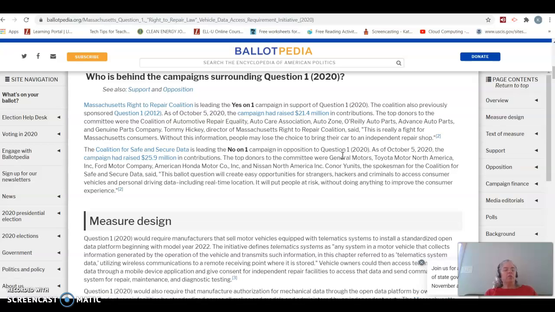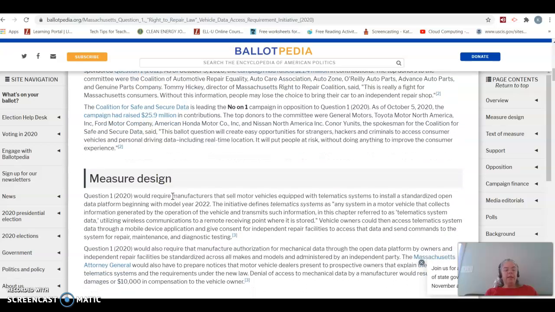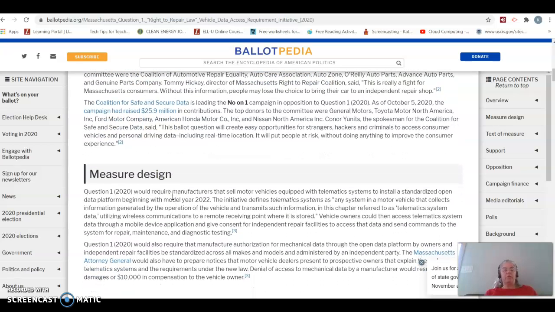And so it's very interesting to see who is for it and who is against it. And really, it's mostly about economics. It's not really about safety or access for you and me, the consumer. And that's always the most interesting part of politics, to see who's behind the campaigns. So, what this would mean if it passed is that manufacturers would have to sell cars with this open data platform. If it fails, everything stays exactly as it is now.